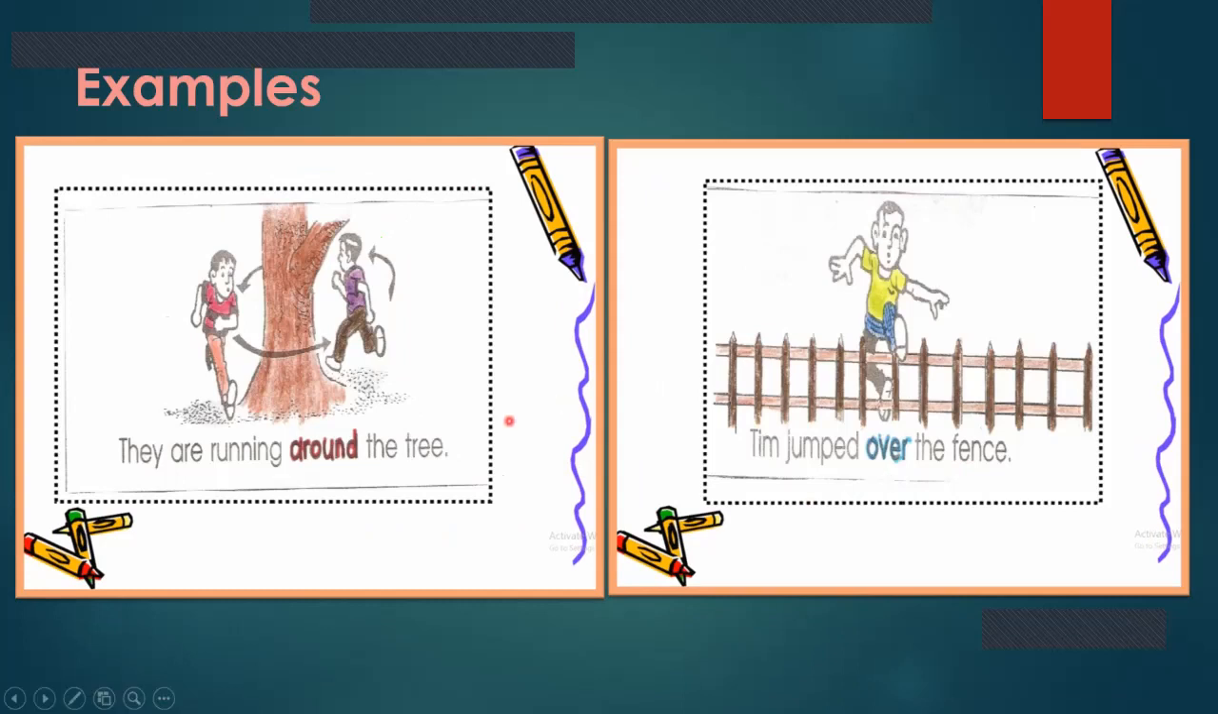Prepositions can tell you where a noun came from. They are running around the tree. Tim jumped over the fence.